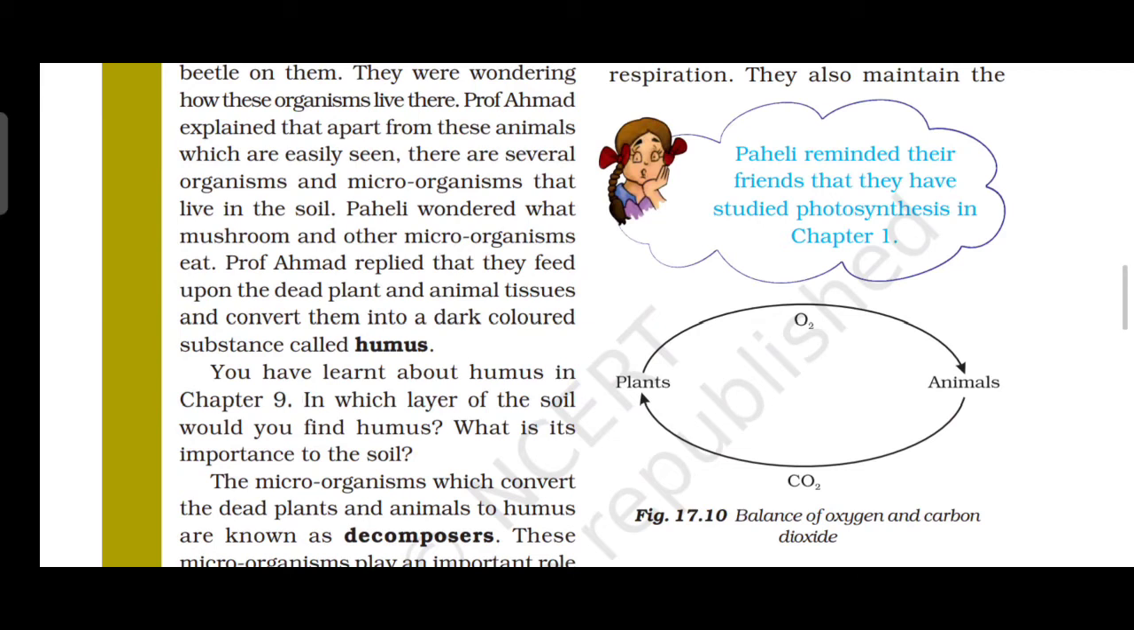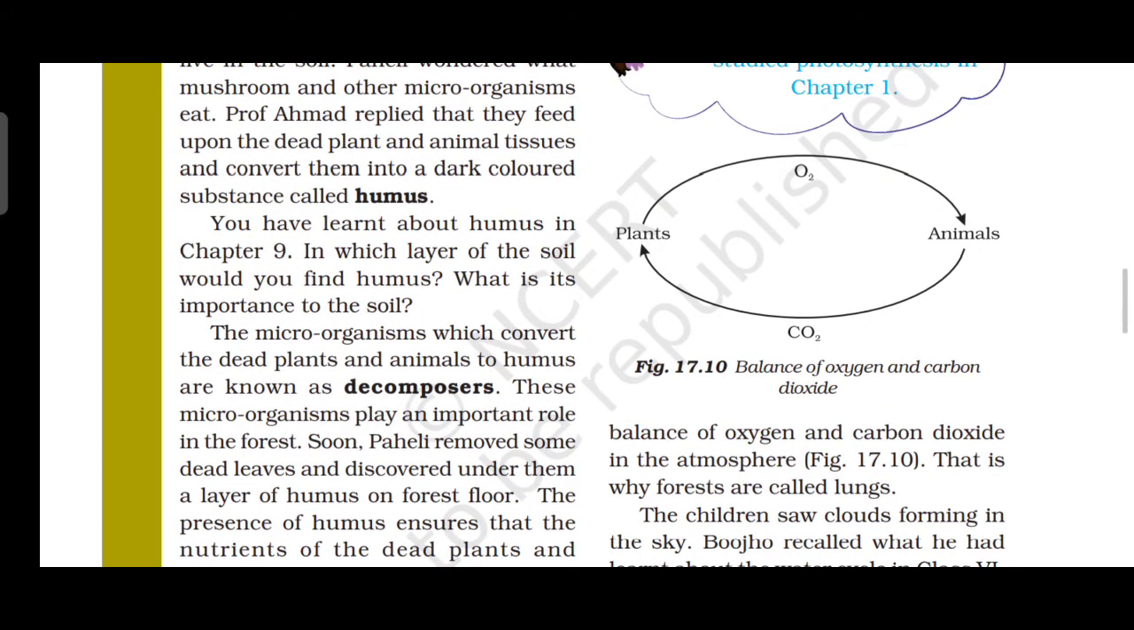The microorganisms which convert the dead plants and animals to humus are called decomposers. These microorganisms play an important role in the forest. The presence of humus ensures that nutrients of the dead plants and animals are released into the soil.